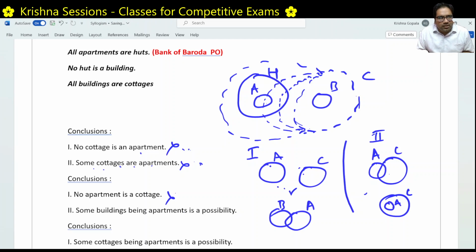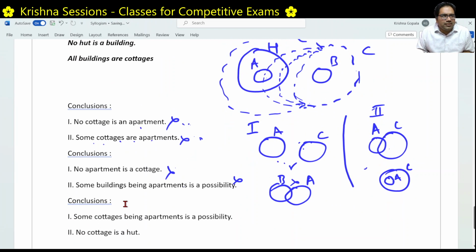This is a possibility. But here, no hut is a building. So there cannot be any intersection between hut and building. So obviously there cannot be any intersection between apartment and building also. So this kind of intersection is clearly not possible. So this possibility is not even there. Right. Some cottages being apartments is a possibility. Yes.